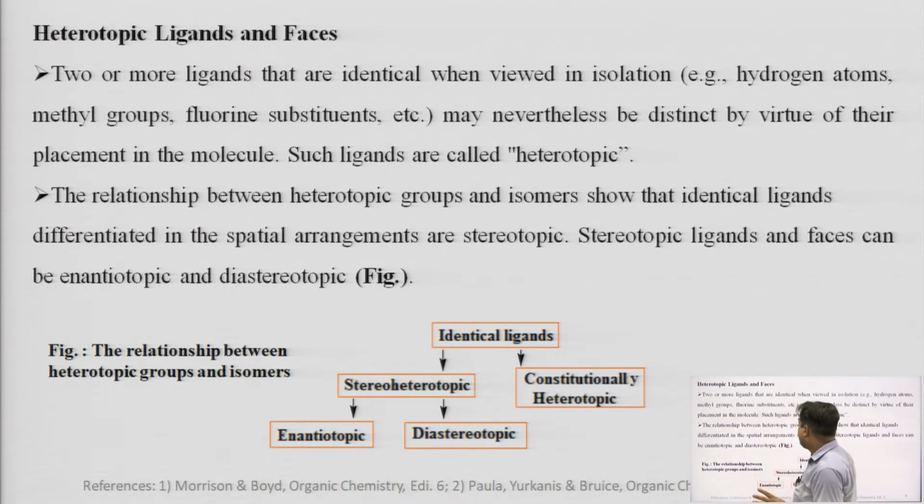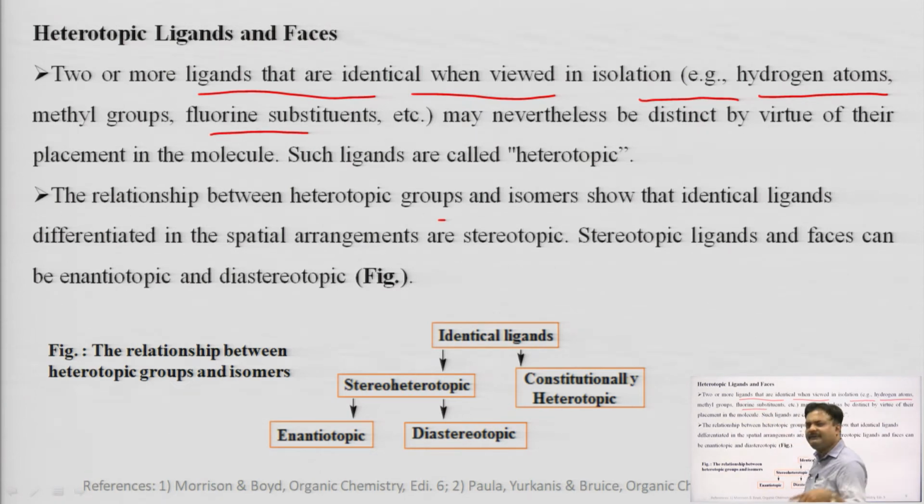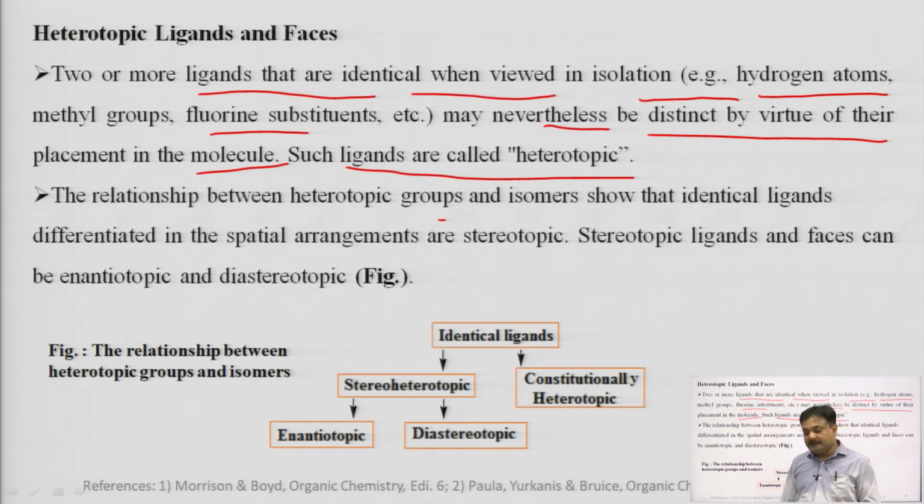But in case of heterotopic ligands and phases, two or more ligands that are identical when viewed in isolation, for example hydrogen atoms, methyl groups, fluorine or substituents, anything else in the molecule, may nevertheless be distinct by virtue of their placement in the molecule. Such ligands are called heterotopic, means replacement of one ligand by another group will not yield the same final products after the reaction.